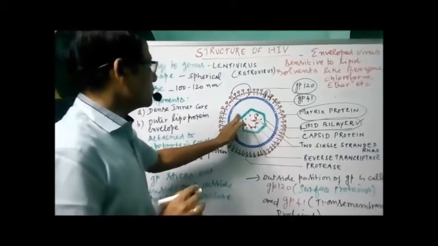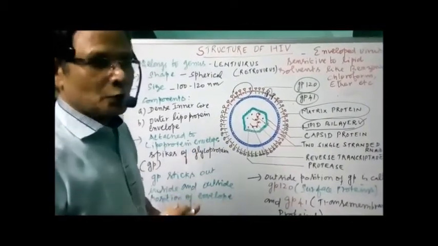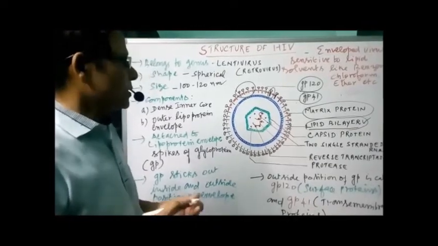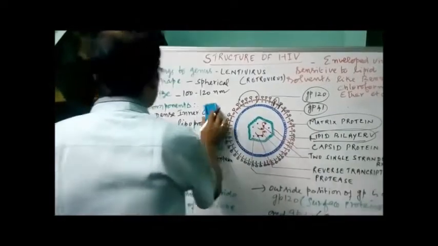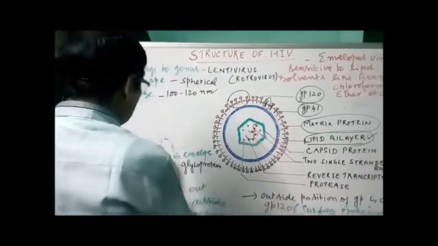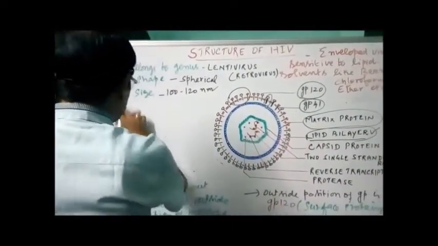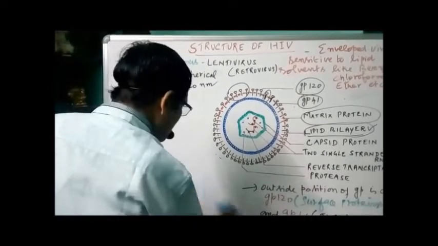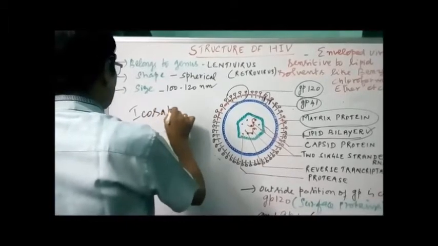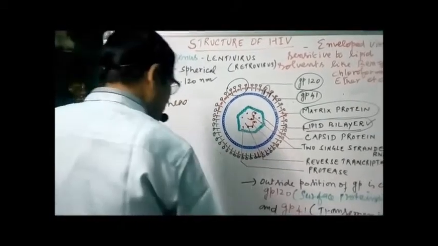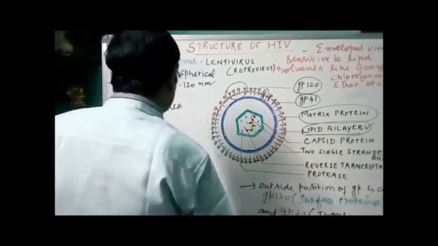The inner dense core has a capsid protein. The capsid is the outer covering, and it is normally icosahedral in shape.